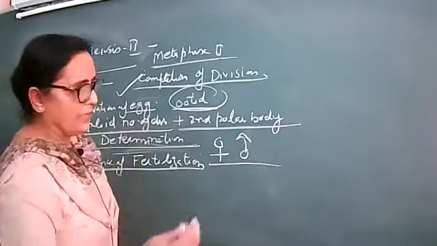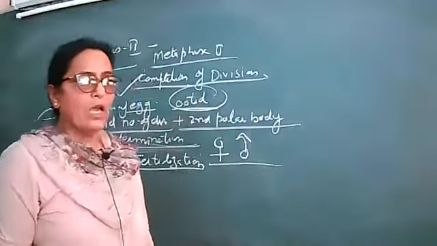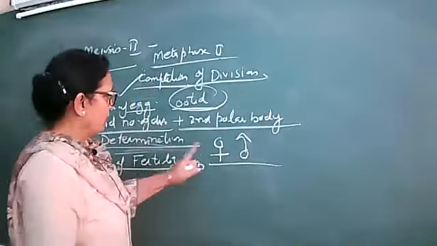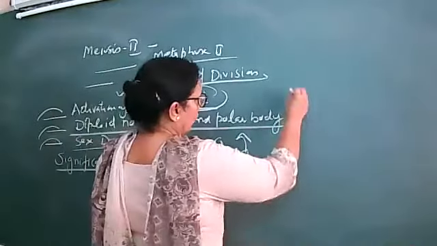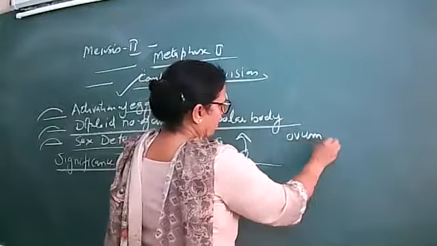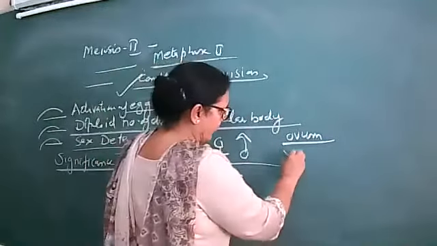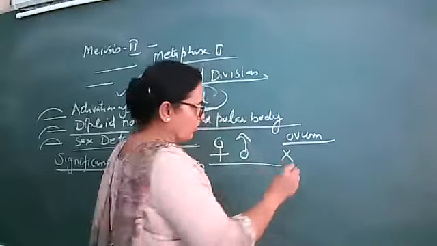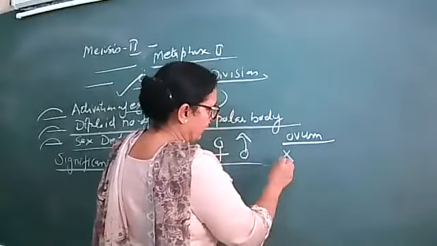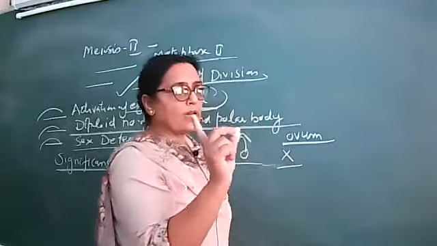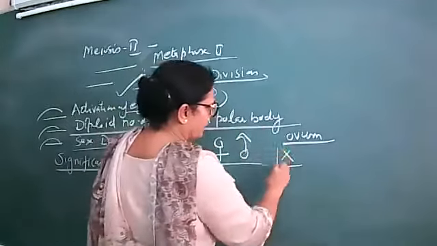Just in short, I'll recall what you have done in the 10th also: the ovum is always haploid, and what type of sex chromosomes are present in it? Only one sex chromosome, the X chromosome.